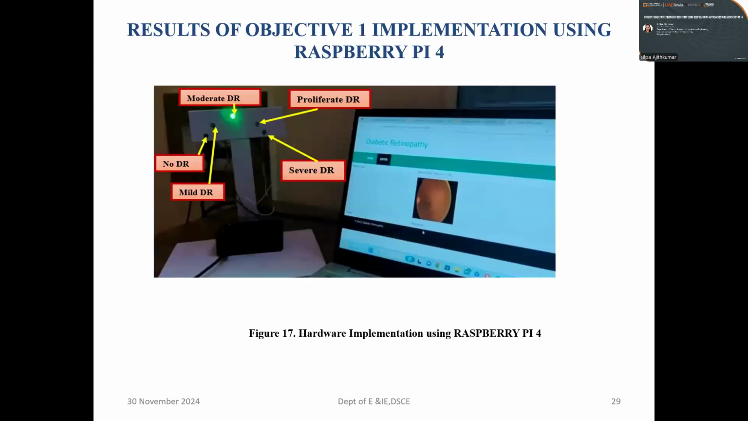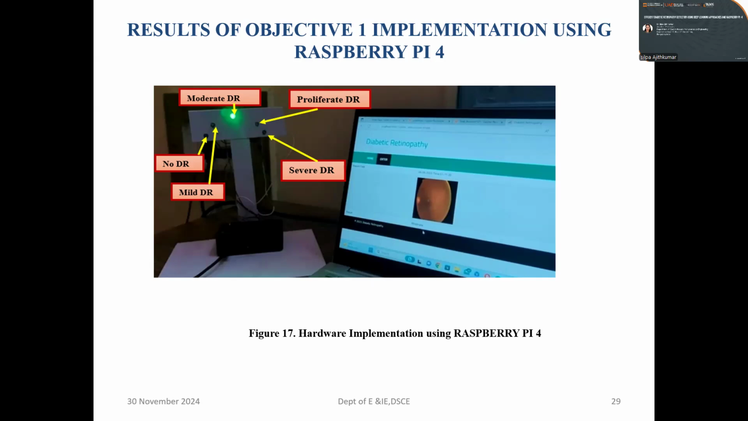The final stage of the implementation is using the Raspberry Pi 4, where you have a hardware implementation. So in this Raspberry Pi 4, we'll be developing it in order to get a hardware implementation. Controlling LEDs to indicate diabetic retinopathy stages is made possible with the integration of the Raspberry Pi 4. As part of this integration, the classification system is connected to the Raspberry Pi 4, which can receive information from the system and turn on LEDs to indicate the different levels based upon the DR severity level.